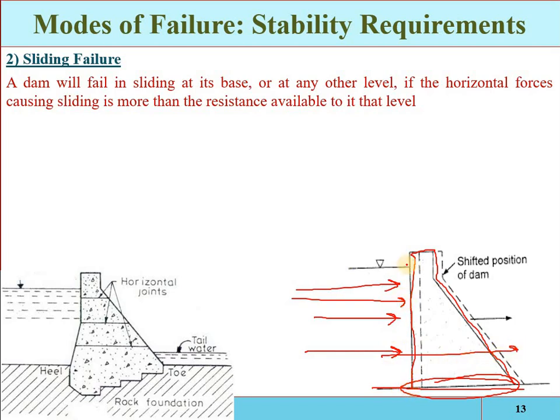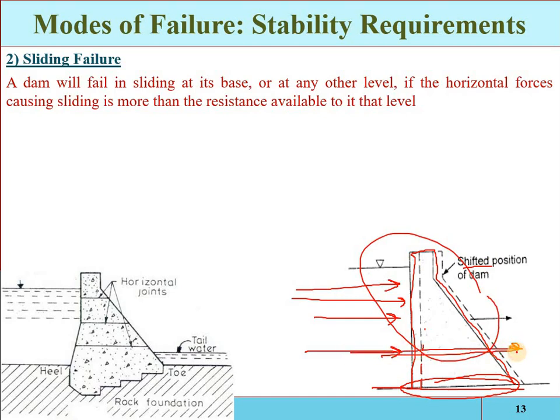Here the solid line represents the original position, and this dashed line represents the shifted position of the dam. So when the impact of the horizontal forces is more than the stabilizing forces, the structure can slide at the base, meaning the whole structure slides horizontally from its original position.